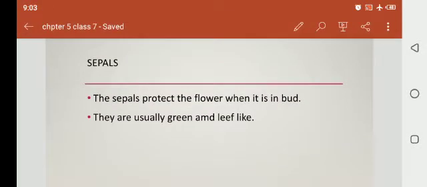Sepals. The sepals protect the flower when it is in bud. They are usually green and leaf-like. It is green in color and a leaf-like structure, and the sepal protects the flower when it is in the bud form.